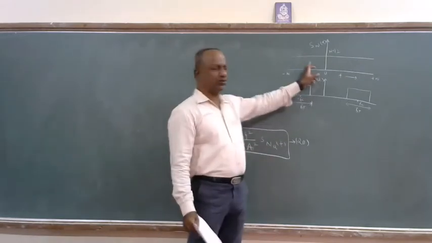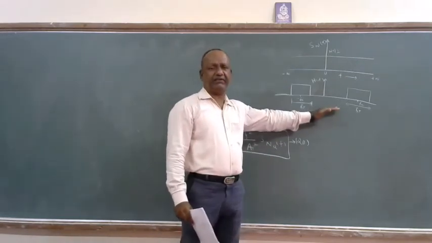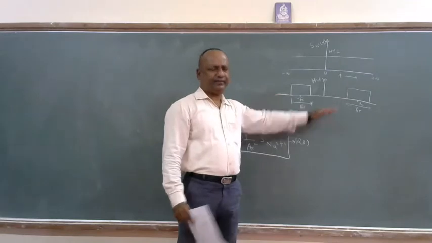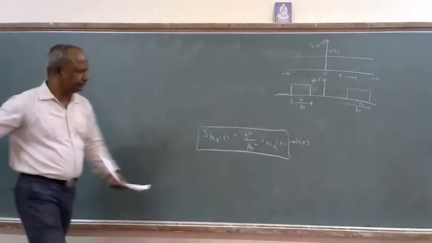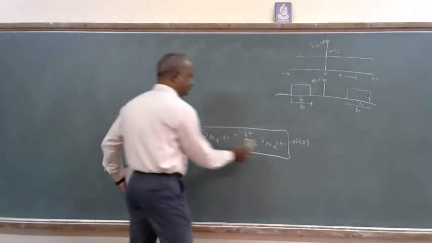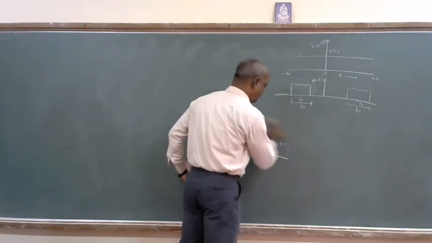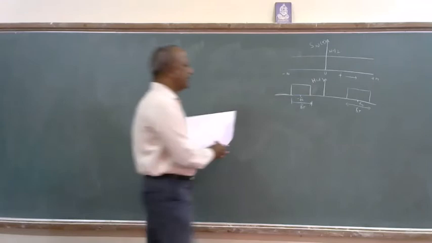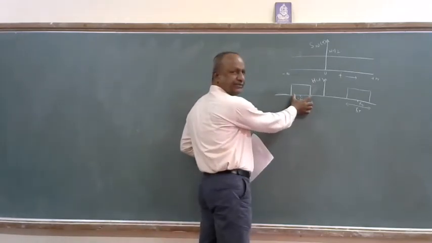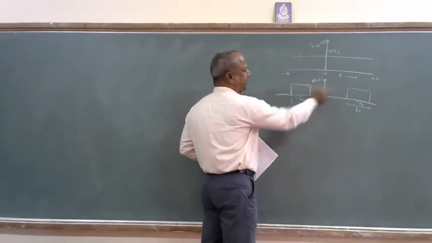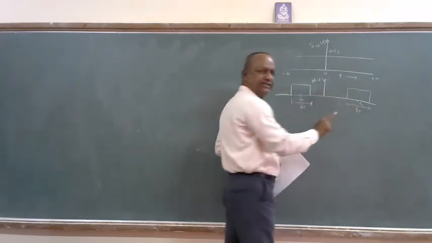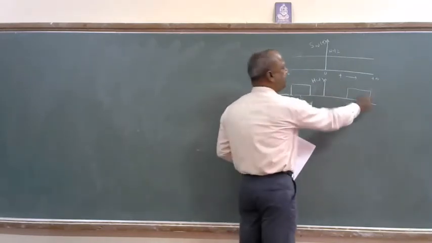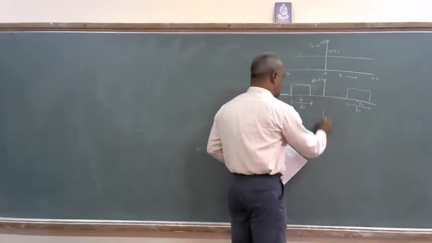When I pass this noise through a band pass filter having a transfer function like this, what do I get at the output? Only noise. It passes only this much noise, and the remaining noise is attenuated, because the pass band passes and the stop bands attenuate. So the output is going to look like this.